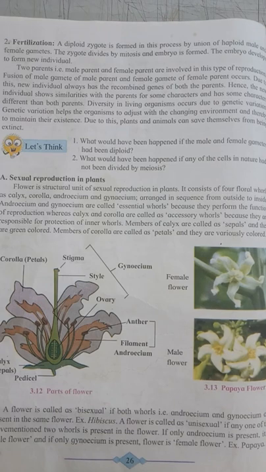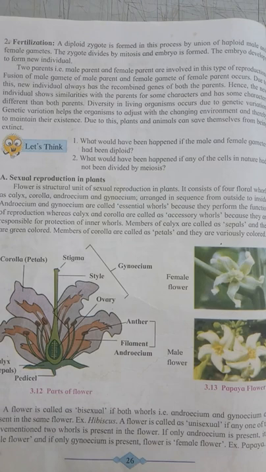In sexual reproduction, there are two parents, the male parent and the female parent. They give their male gametes and female gametes for reproduction. Means in reproduction, fusion of male gametes and female gametes takes place. Due to this, the new individual always has a recombination of genes, of both parents' genes, the father's genes and the mother's genes.